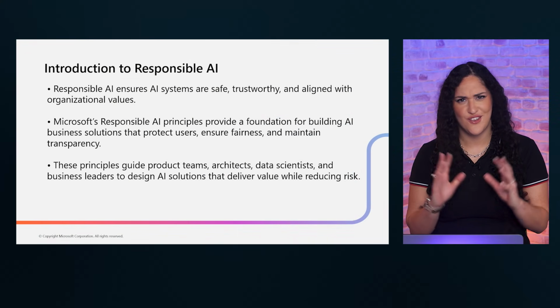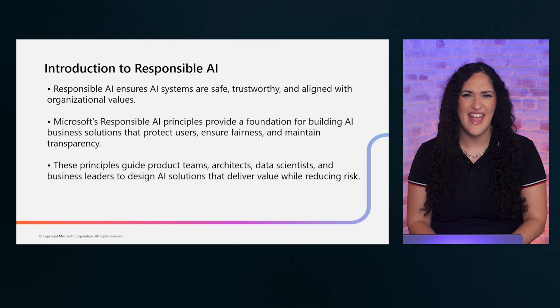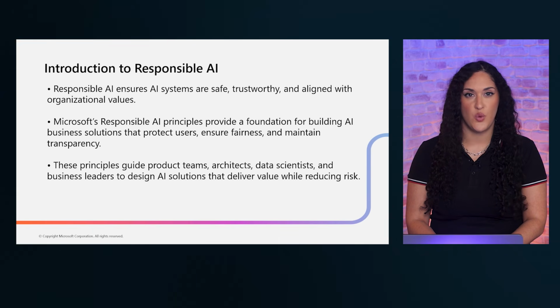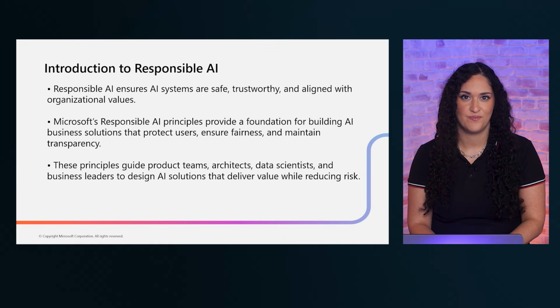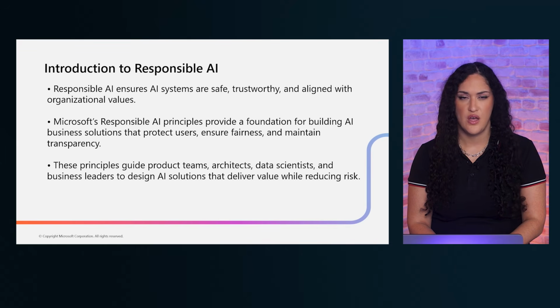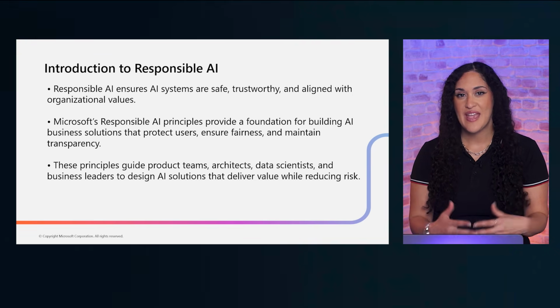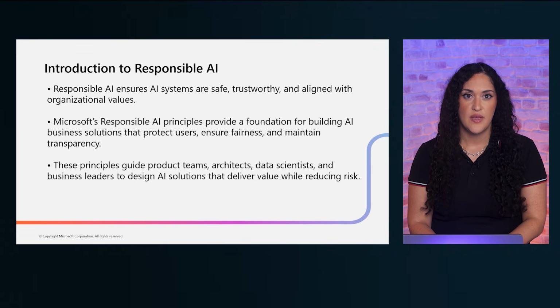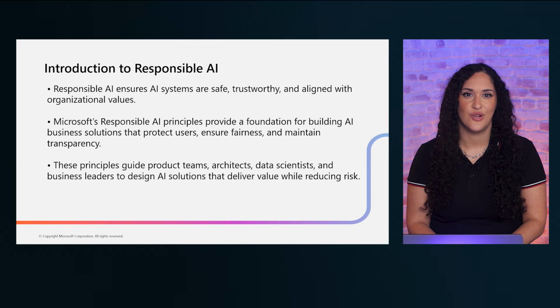Responsible AI is not just a concept, it is a practice. Architects must ensure AI systems are safe, trustworthy, and aligned with organizational values. This applies whether you are building a simple chatbot or a complex multi-agent system. The key takeaway? These principles are for everyone involved, from product teams and data scientists to business leaders. As an architect, you set the tone. If you prioritize responsible AI, your entire team follows suit.